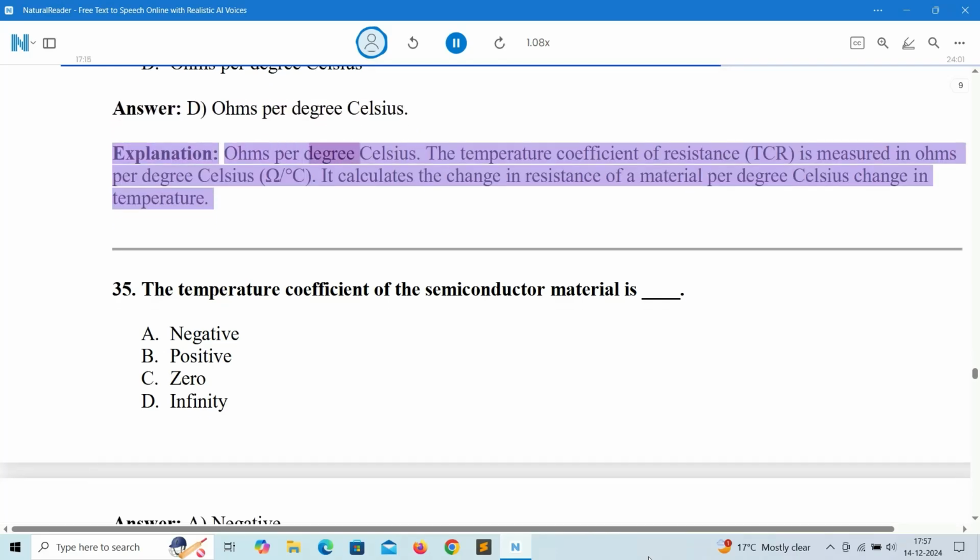Explanation: ohms per degree Celsius. The temperature coefficient of resistance, TCR, is measured in ohms per degree Celsius, omega/degree C. It calculates the change in resistance of a material per degree Celsius change in temperature.